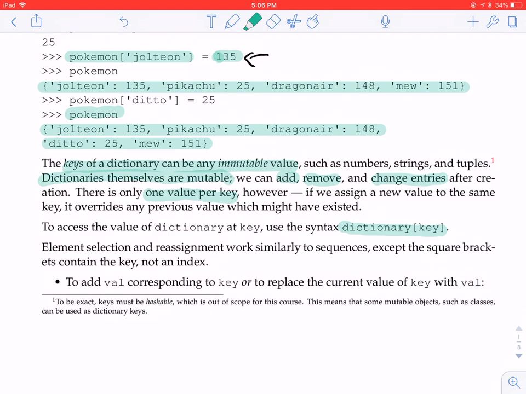If you're going to use integer numbers as keys for a dictionary, you might as well use a list instead, because the list itself has indices already built into it. So it has this natural ordering that comes with a list.